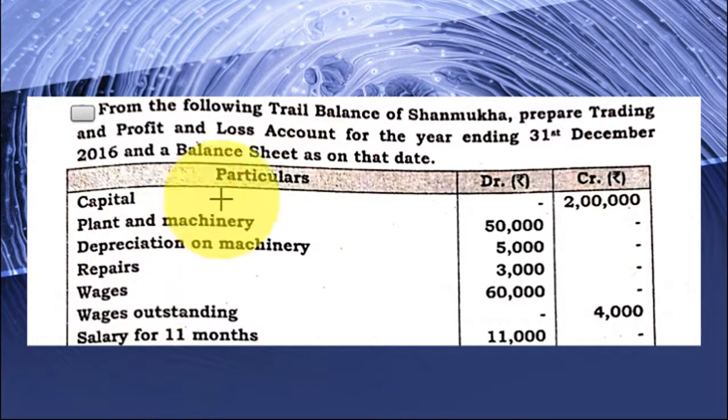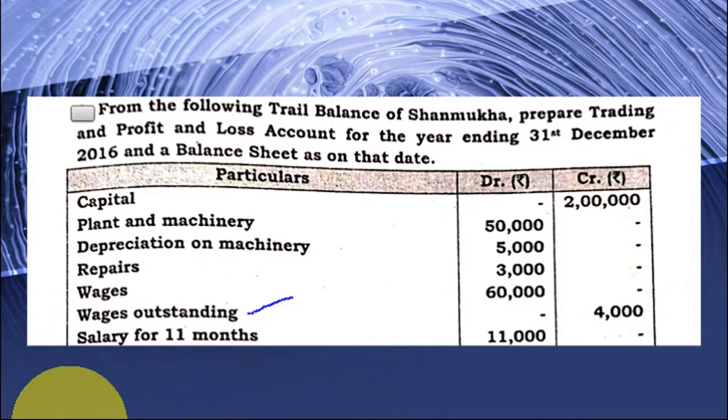So they have given the items: capital, plant and machinery, depreciation, rebates, wages outstanding. So any expenses outstanding, if it is given in the trial balance, so this is trial balance, right? If it is given in the trial balance, then first preference should be given to the balance sheet. So all the outstanding and prepaid items will directly go to the balance sheet. Always remember this.